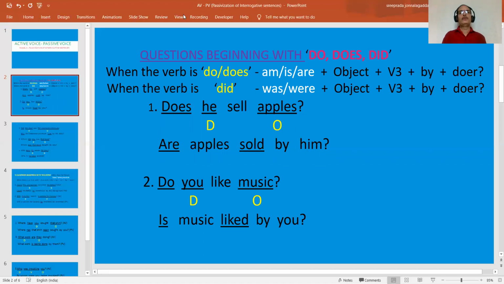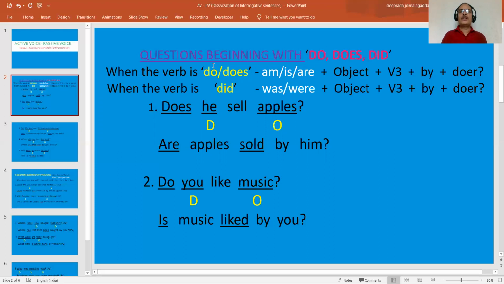Before we go into this topic, we have to understand the types of questions. How many types of questions are there? Questions which begin with do, does, and did. And questions which begin with other auxiliary verbs. That means have forms: have, has, had, and modal verbs: will, would, shall, should, can, could, may, might, like that.